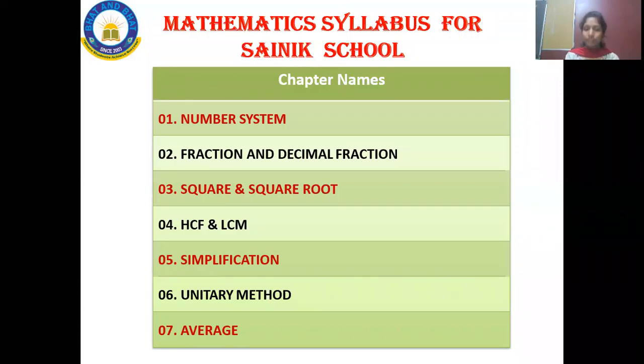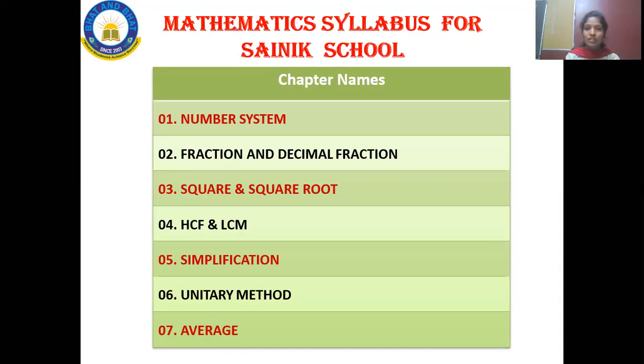So the first chapter is number system. The second chapter is fraction and decimal fraction. The third chapter is square and square root. Your fourth chapter is HCF and LCM. Your fifth chapter is simplification. The sixth chapter is unitary method.